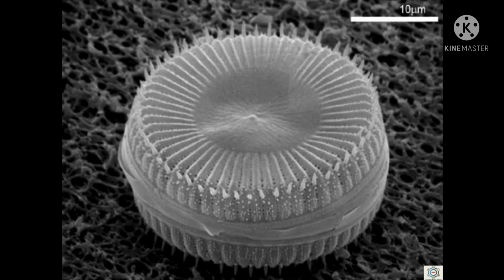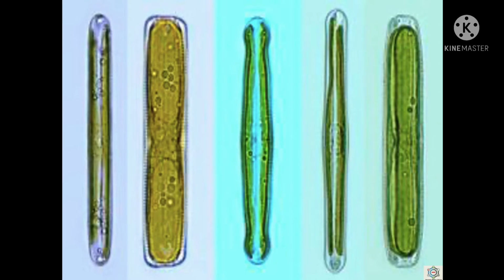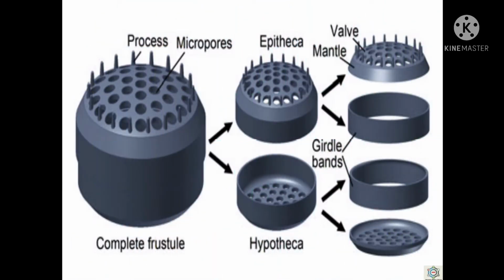They exhibit mainly two types of symmetry. The symmetry is of two types in diatoms. First is radial symmetry, as in centrales, for example Cyclotella, and bilateral symmetry, as in pennales, like Pinnularia.